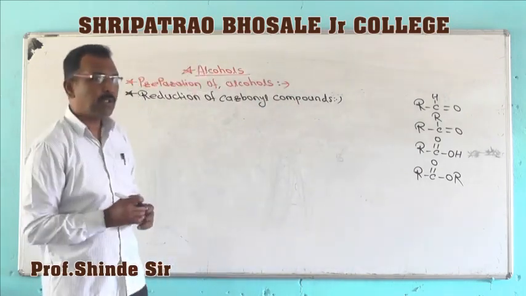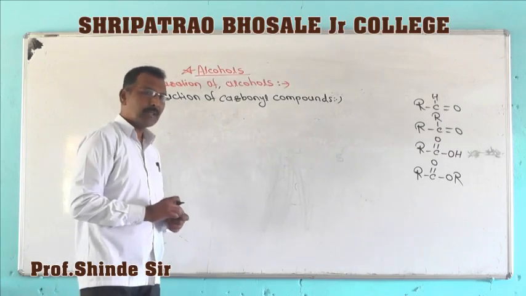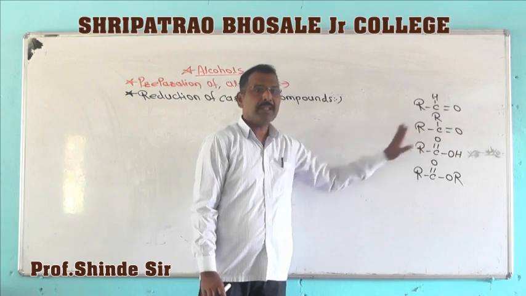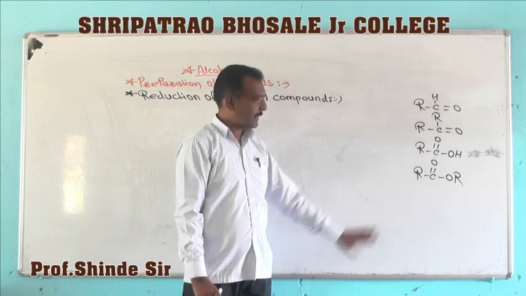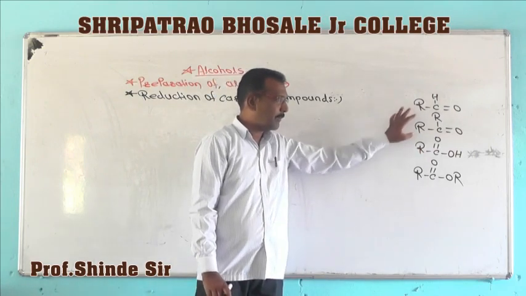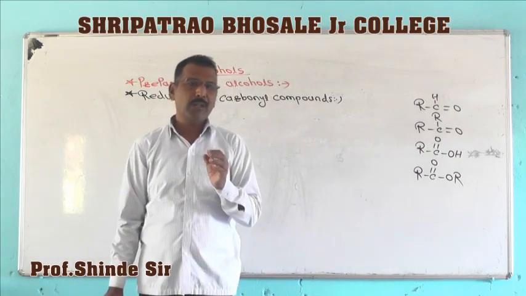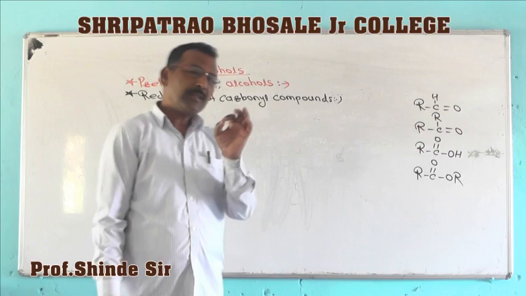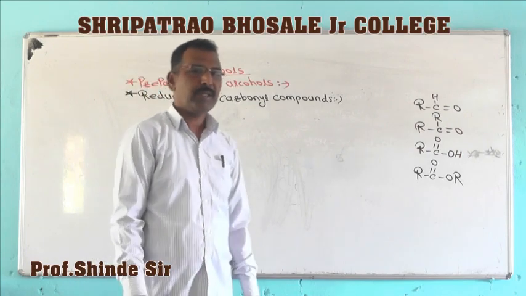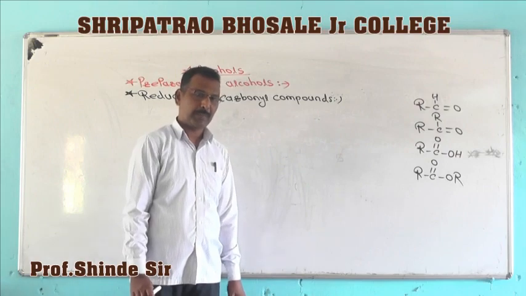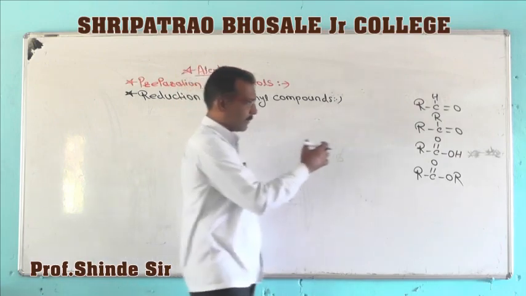Now how is alcohol prepared? Alcohol is prepared by reduction. In the case of aldehydes and ketones, there is catalytic reduction, and also we can reduce them using a reducing agent.